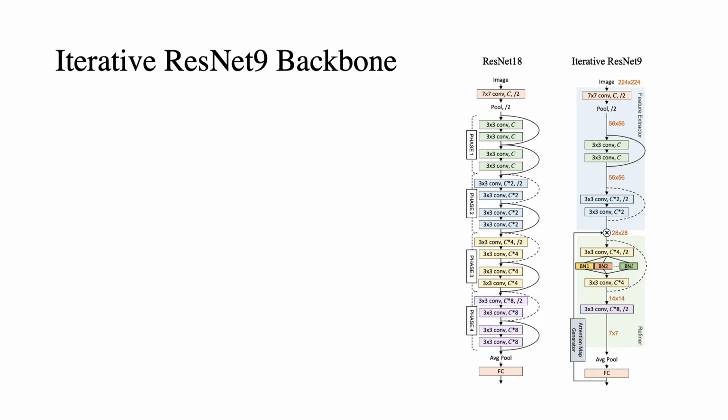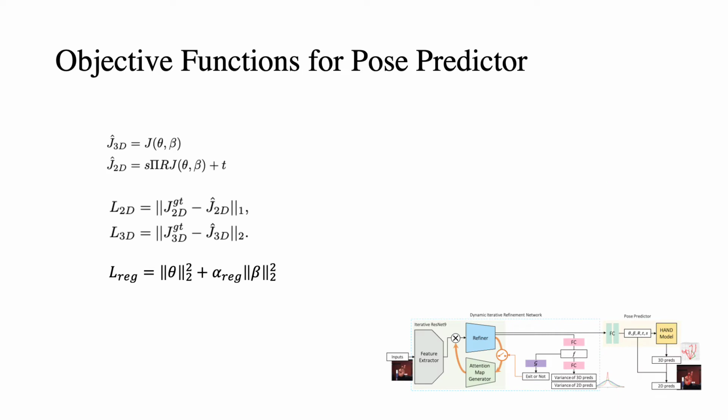At each iteration, a unique batch normalization layer is triggered because the statistics of the input features have been shifted after multiplications. For training the Pose Predictor, the estimated joint locations are aligned with the ground truth locations. Also, in order to prevent divergence of the beta values, we have added a regularization loss for the parameters.